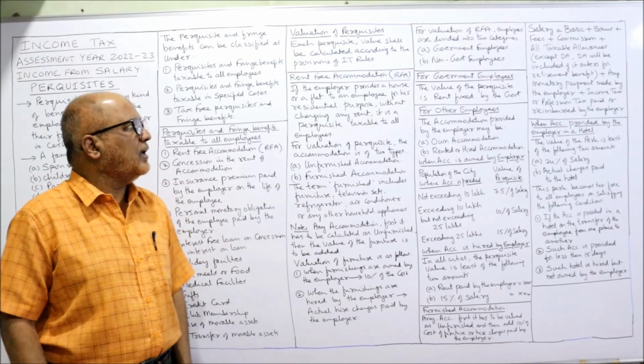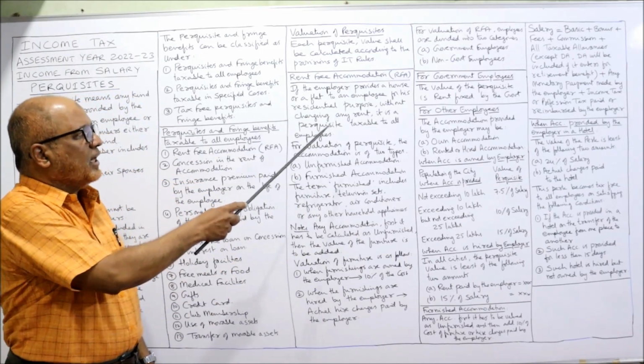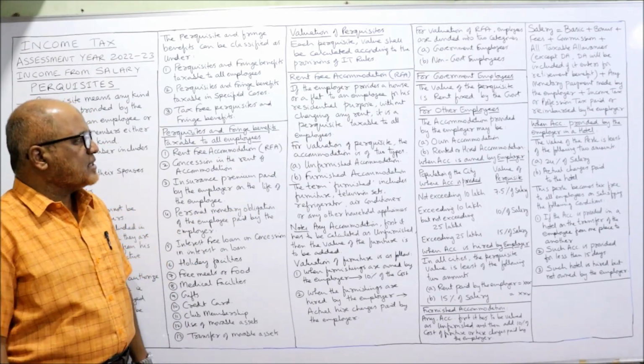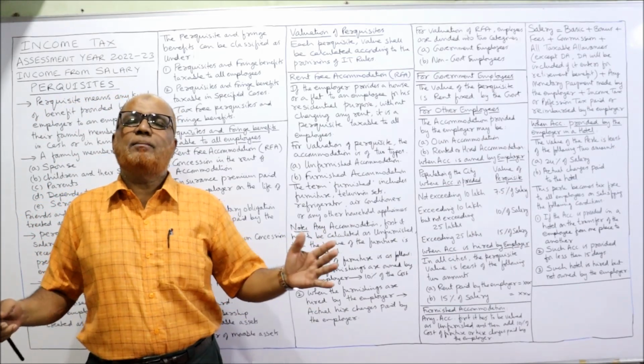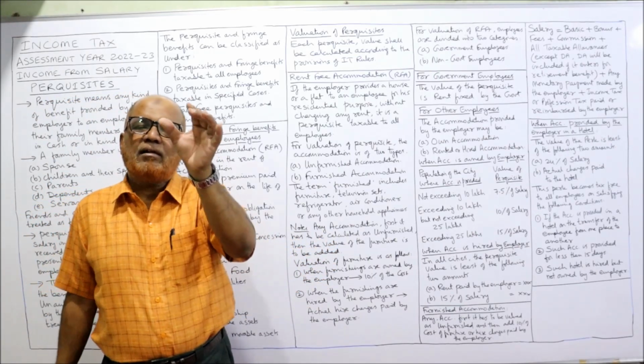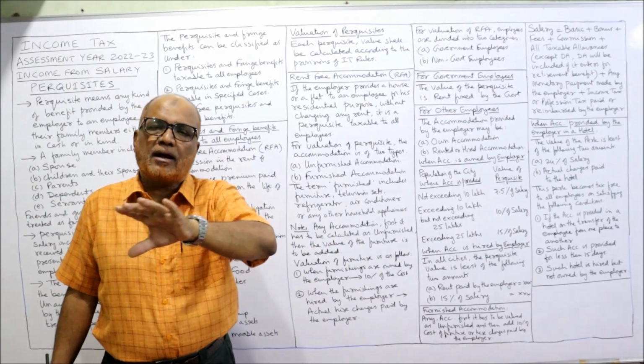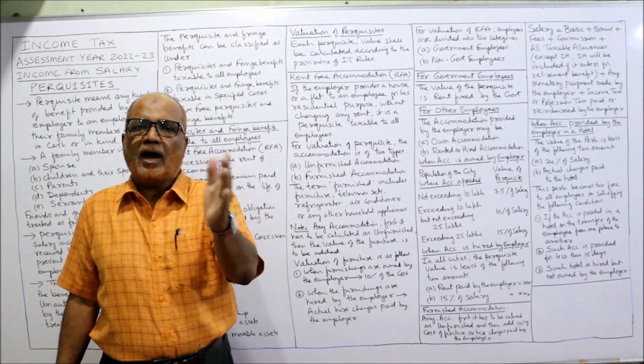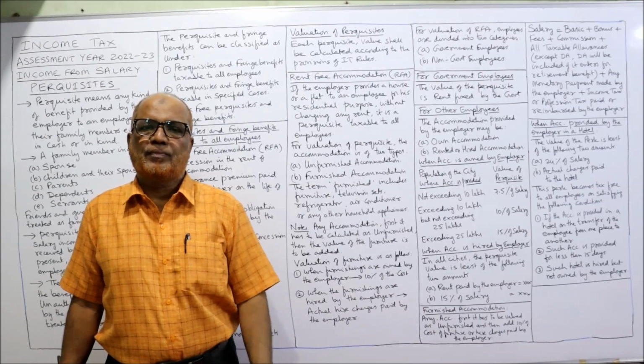It is called rent-free accommodation. Without charging any rent, it is a perquisite taxable to all employees. For valuation of perquisite, the accommodation is of 2 types. Income Tax Act says, for calculating the value of the perquisite, the accommodation will be divided into 2 categories: furnished accommodation and unfurnished accommodation.